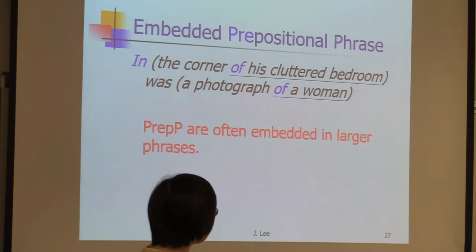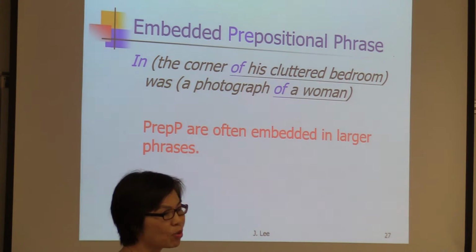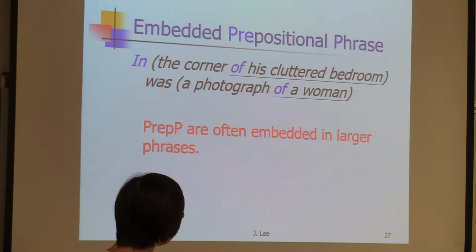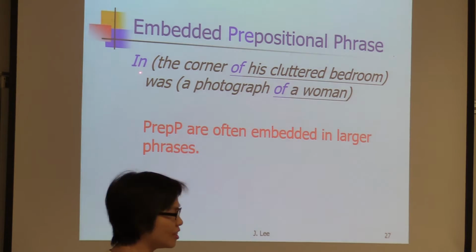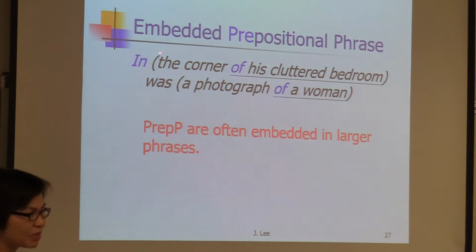Well, look at this one. In the corner of his cluttered bedroom was a photograph of a woman. In the first part there, so in is the head, right? Then what is the prepositional complement? The corner of his cluttered bedroom. The whole is the prepositional complement, the dependent.